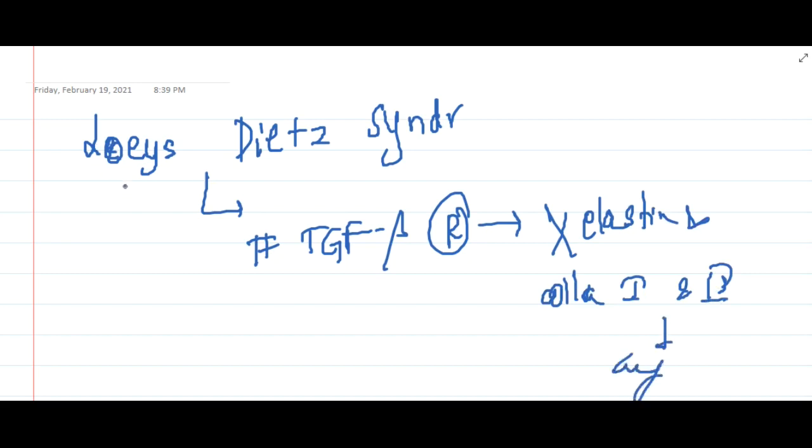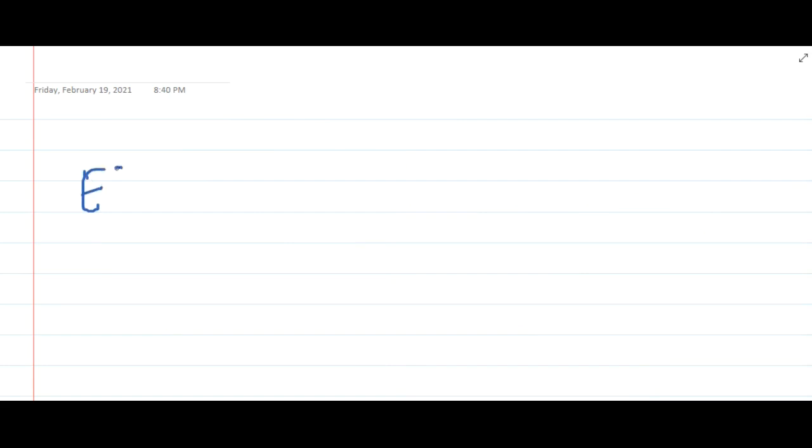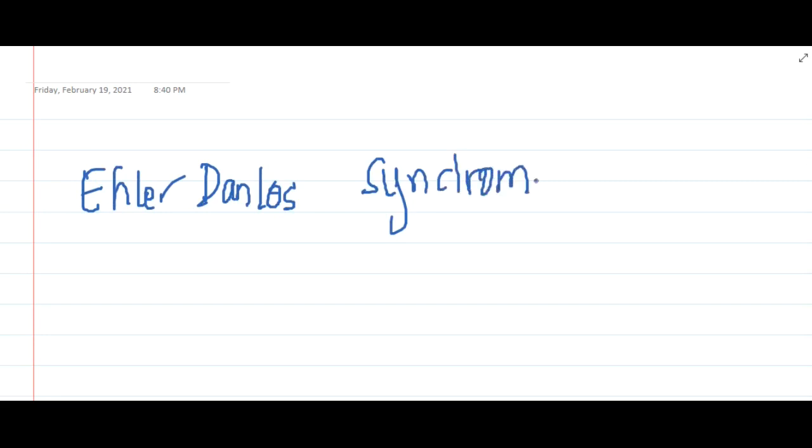The aneurysms in these patients rupture very fast, and as a result these have an aggressive course. Aneurysms are also seen in Ehlers-Danlos syndrome. In Ehlers-Danlos syndrome, defective type 3 collagen synthesis is the hallmark of the vascular form, which is associated with these aneurysms.